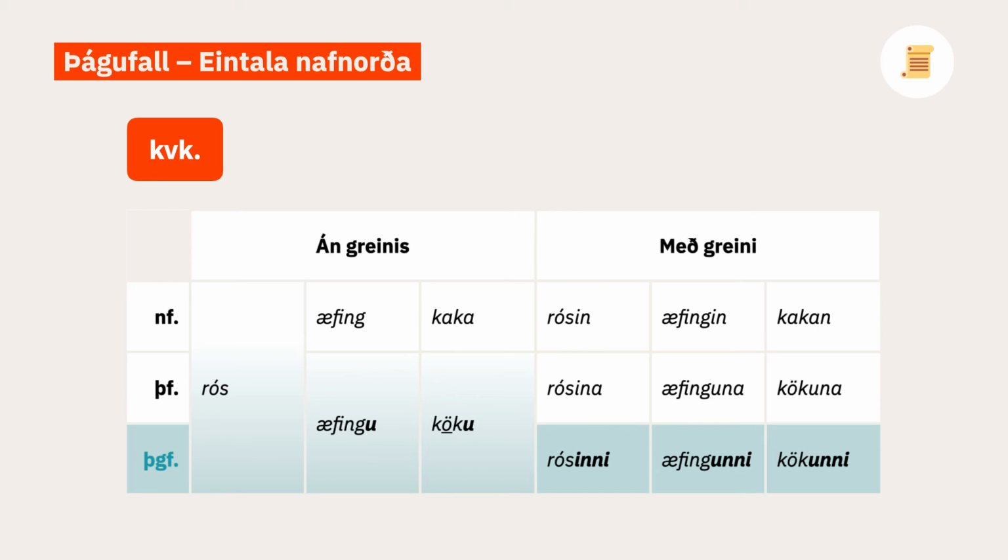This table sums up the dative singular forms of various feminine nouns, both with and without the definite article. So rós, æfing, æfingu, kaka, köku. Rósin, rósina, rósinni, æfingin, æfinguna, æfingunni. Kakan, kökuna, kökunni.